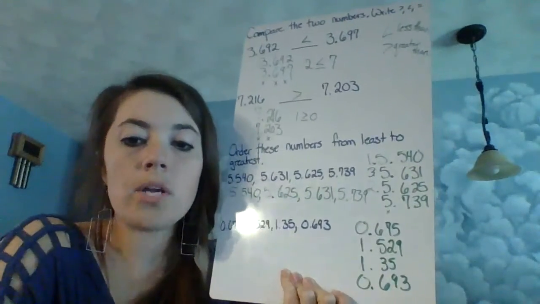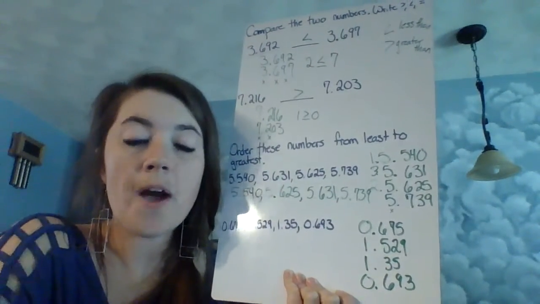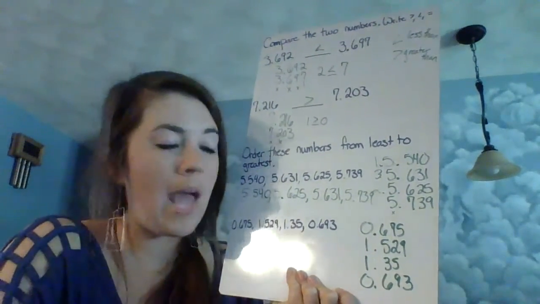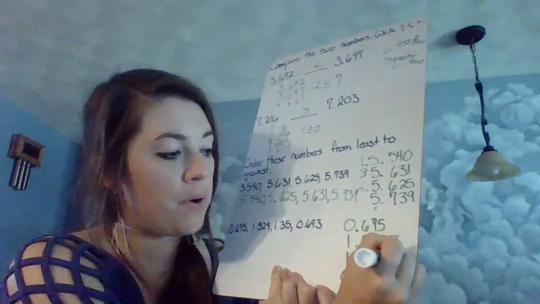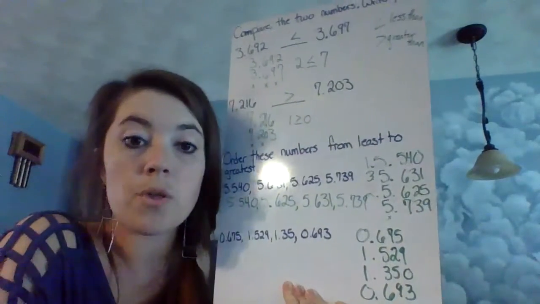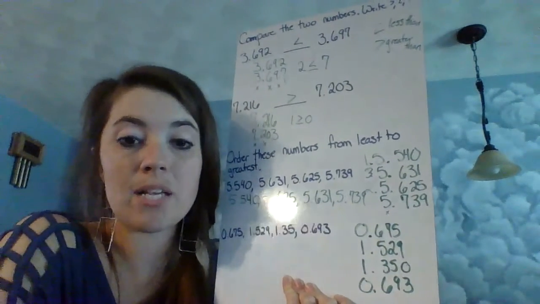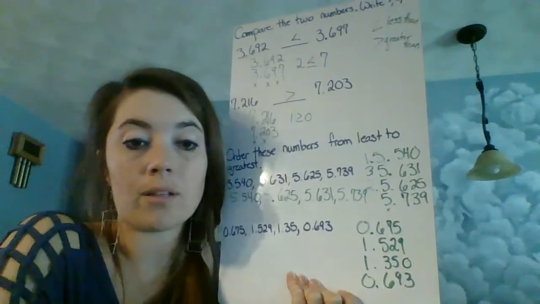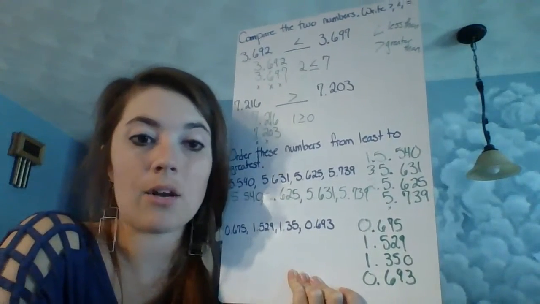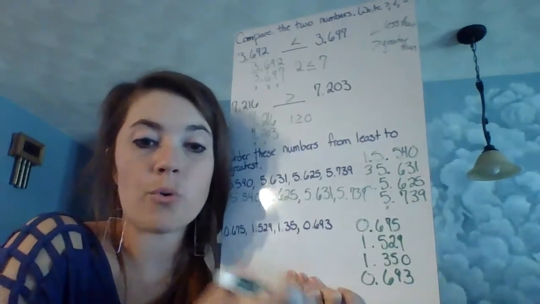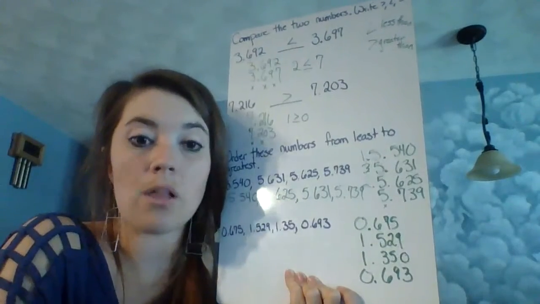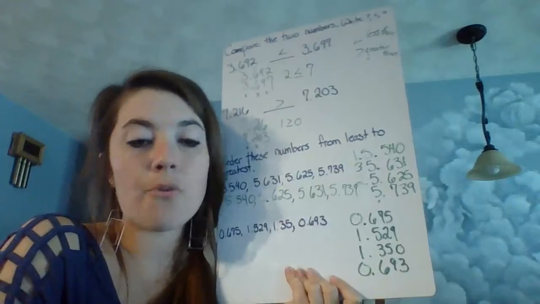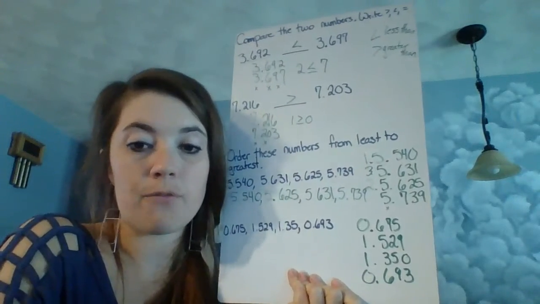Now, one thing you might notice is 3 of these numbers are to the thousandths place, but one of them is only to the hundredths place. So one way, if need be, you can always put a 0 to fill it out to the thousandths. Or if we only had one that went to the tenths place, you could add zeros to fill that out to the thousandths to make sure that they all look the same to help you compare. Because sometimes it can get a little confusing when you've got some numbers that are shorter than others. It makes it seem like they must be smaller because they're shorter, but that may not necessarily be the case. So always fill out the rest of the zeros to avoid any confusion.